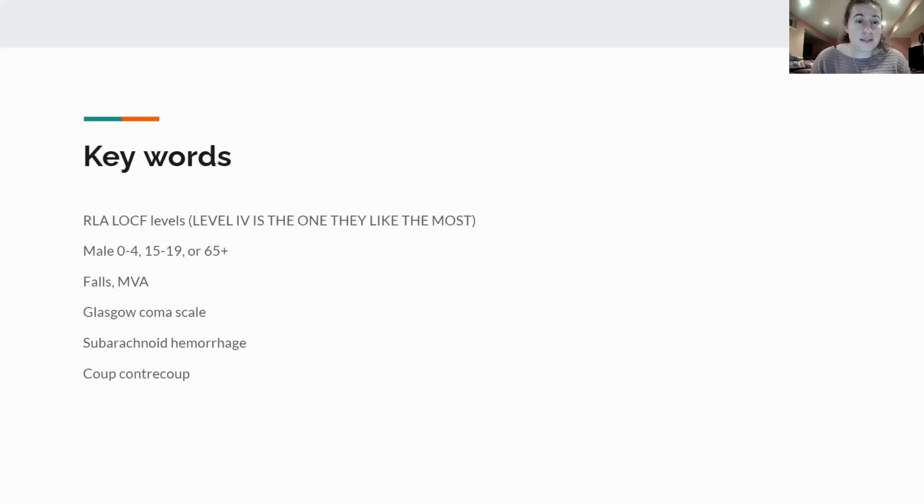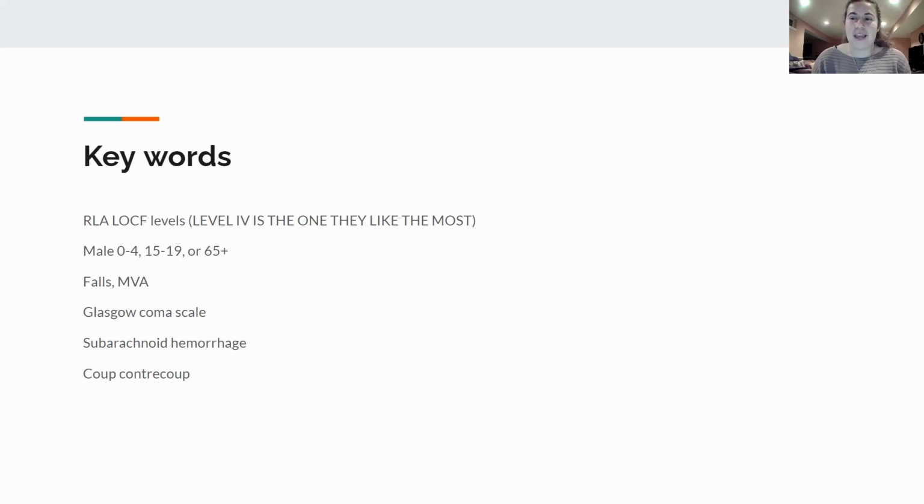So keywords for this: anytime you see Rancho Los Amigos levels of cognitive functioning, that's traumatic brain injury. Start thinking about all this stuff. Level 4, as I said before, is the confused, agitated level. The boards, for some reason, love this one. I'm assuming because it's a big safety thing to make sure the patient's not hurting you or other people. Again, another thing: do not let a patient block your exit. Do not let a patient block your exit.